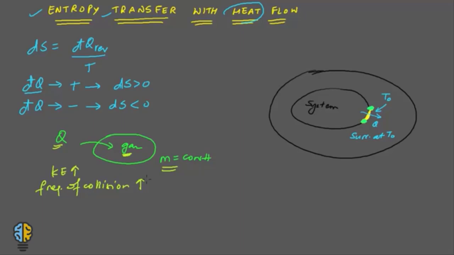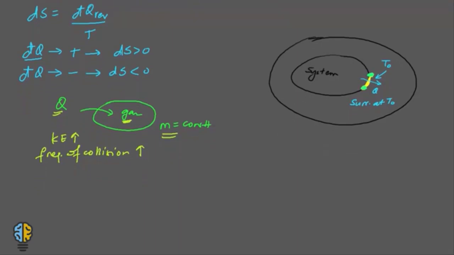So heat is thus regarded as a disorganized or disordered energy transfer, which increases the molecular chaos. Now this is very important. When you add heat to a system, heat is positive and the entropy increases, and when you remove heat from a system, the entropy decreases and the heat is negative. In this case we are adding heat, and the addition of heat is bringing about an increase in the kinetic energy and in the frequency of collision. This means the chaos inside the gas molecules increases.